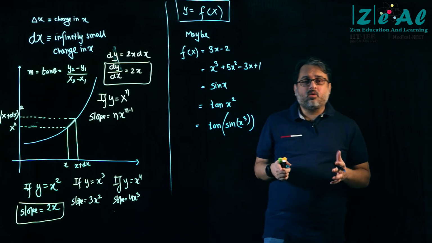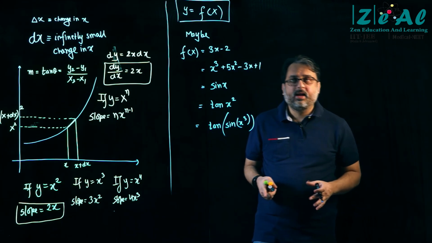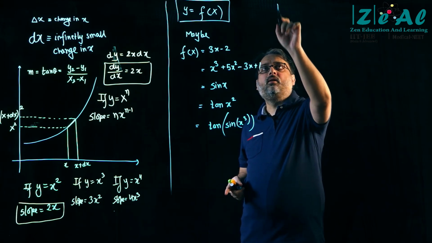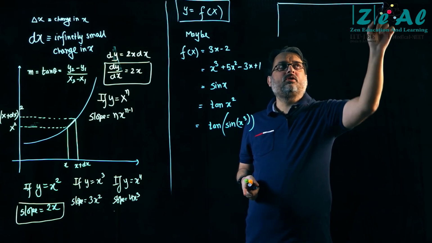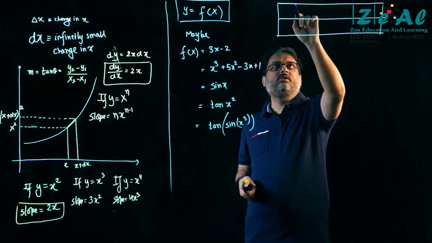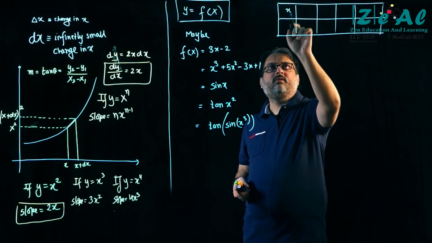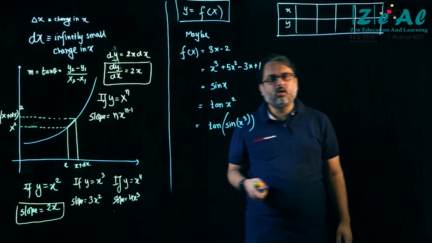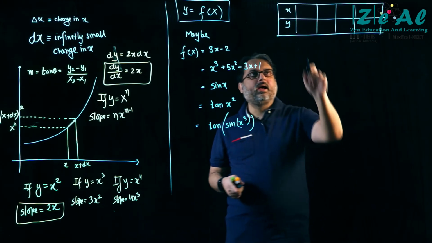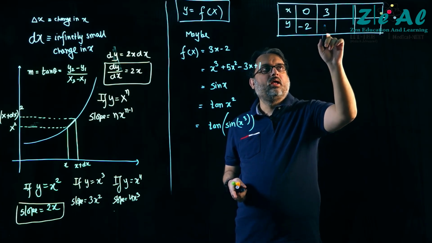So if I carry out an experiment and I make a table of the results of the experiment, so let's say that we have x and y, and I will have something like 0, minus 2, 3, minus 4, 4, 16.